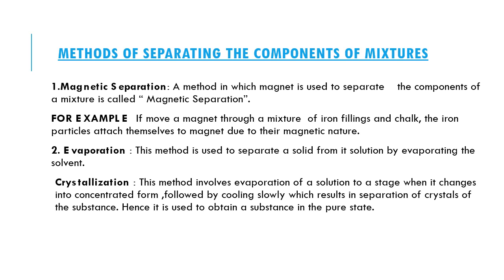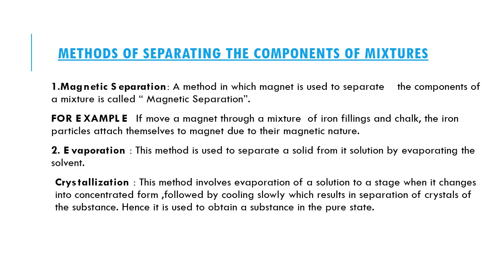Second method is evaporation. This method is used to separate a solid from its solution by evaporating the solvent. Solvent is the liquid in which solute gets dissolved, and the substance which gets dissolved in the solvent is called solute. Crystallization: this method involves evaporation of a solution to a stage when it changes into concentrated form, followed by cooling slowly, which results in separation of crystals of the substance.